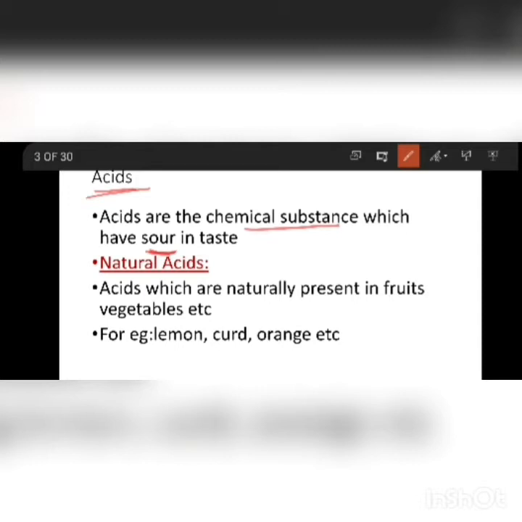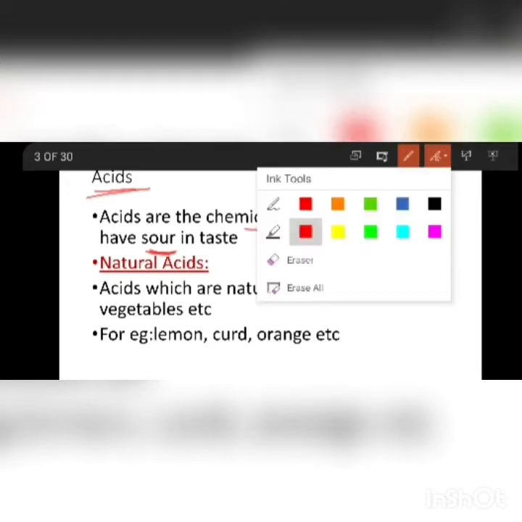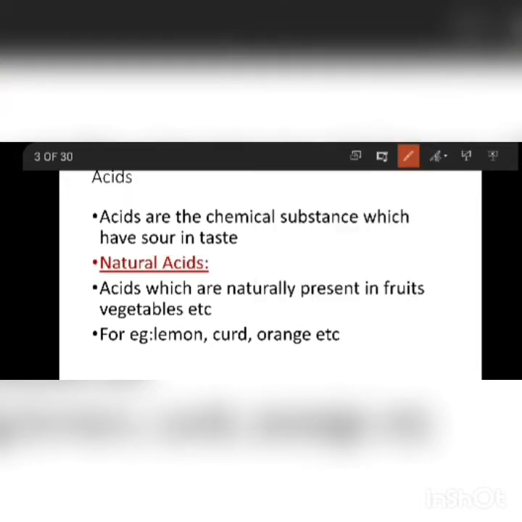Here we have two types of acids. First we will discuss the first type. The first type is natural acids. Natural acids are the acids which are naturally present in fruits and vegetables.